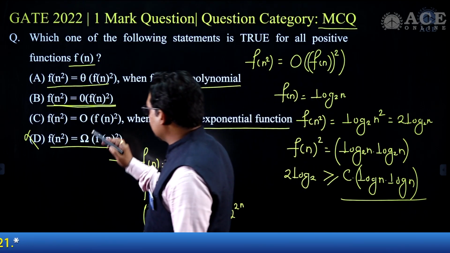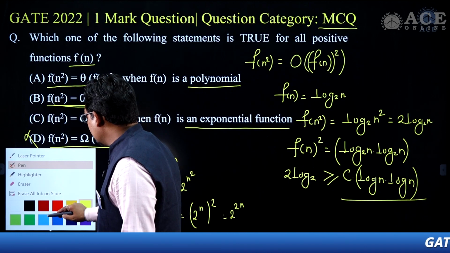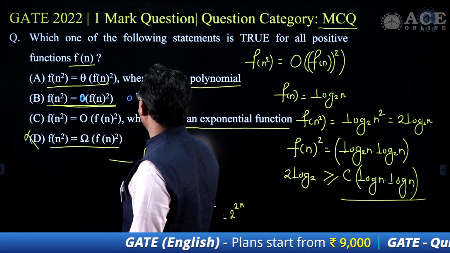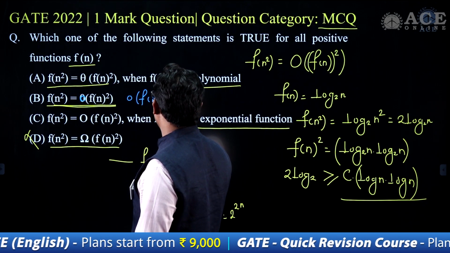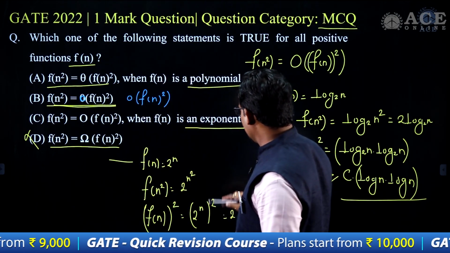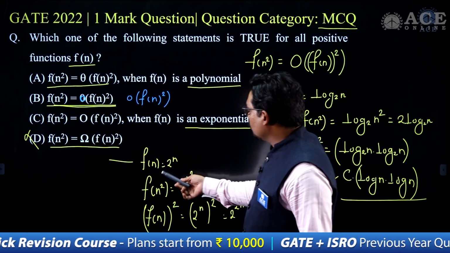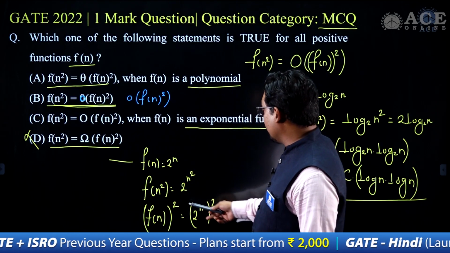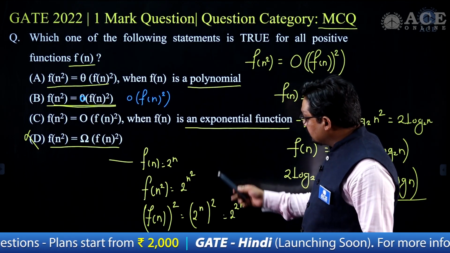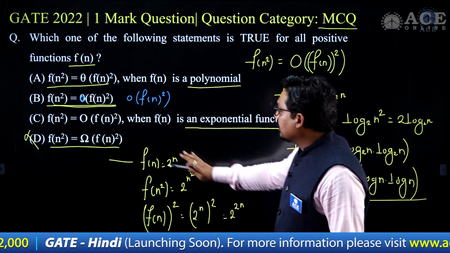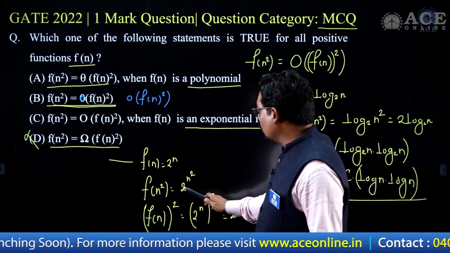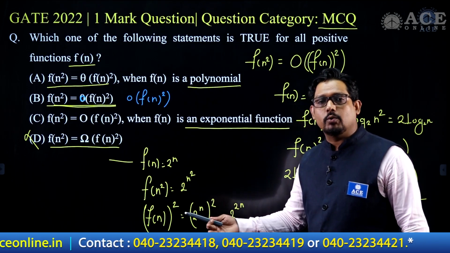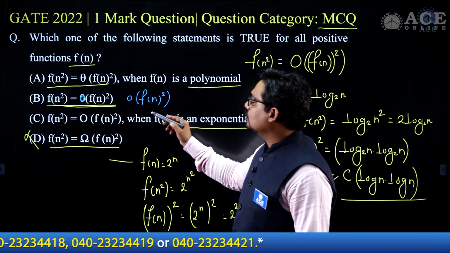Okay, a small slight update here: this is a small o, not a big O, small o of f of n whole square. So here f of n is 2 to the power of n, and f of n square is 2 to the power n square, because instead of n I put the value n square, while f of n whole square is 2 to the power 2n. See here that for the exponential function, f of n square, 2 to the power n square, is a bigger function than 2 to the power 2n, and hence I can say that f of n square is not a lesser function.